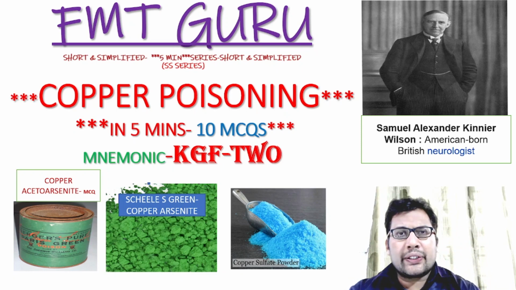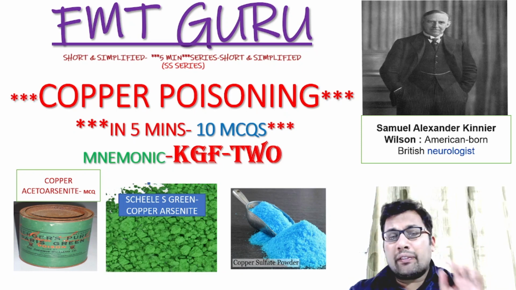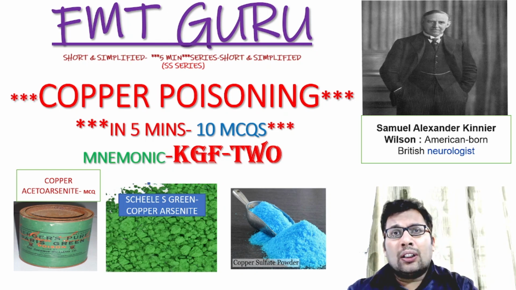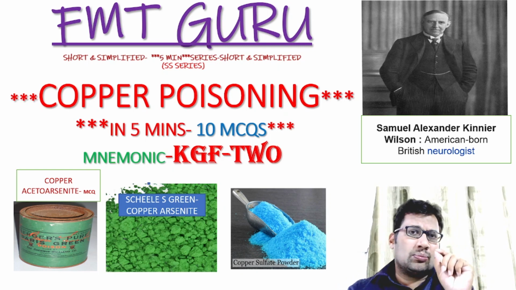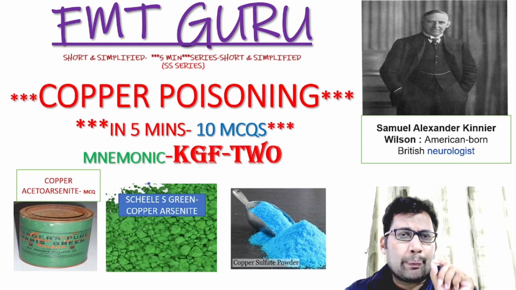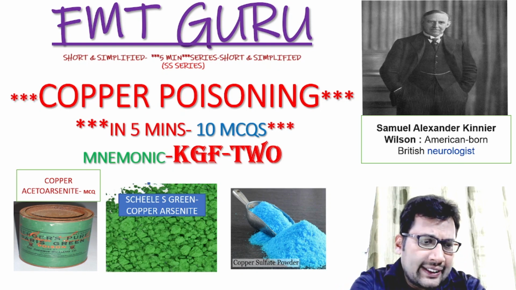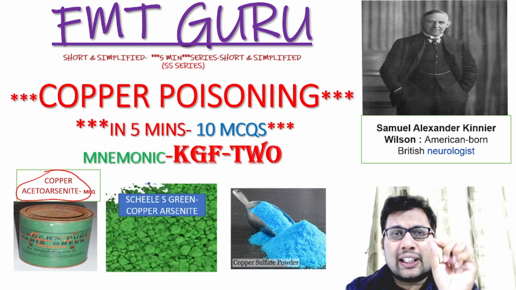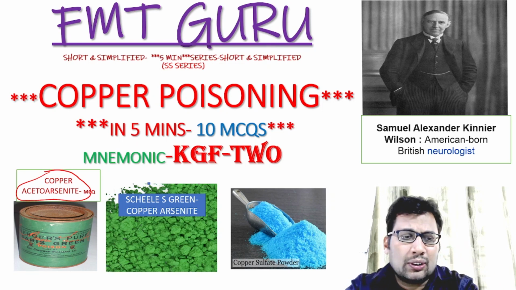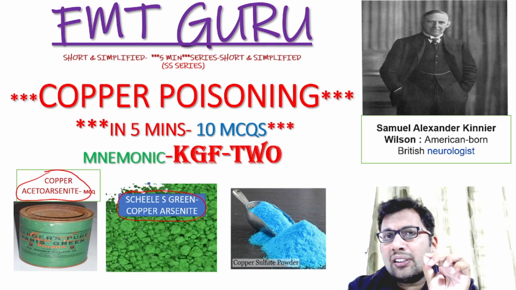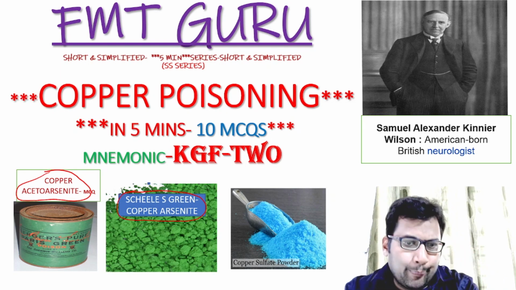We are going to discuss copper poisoning in 5 minutes, and we are going to cover a minimum of 10 MCQs from that. In copper poisoning, there are 3 compounds related to copper. One is copper acetoarsenite, also known as Paris green. It can be an MCQ. Scheele's green, which is known as copper arsenite, it can be an MCQ.